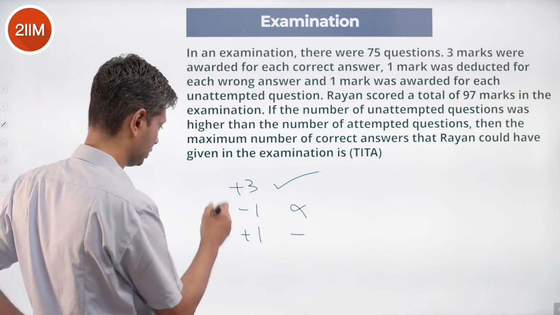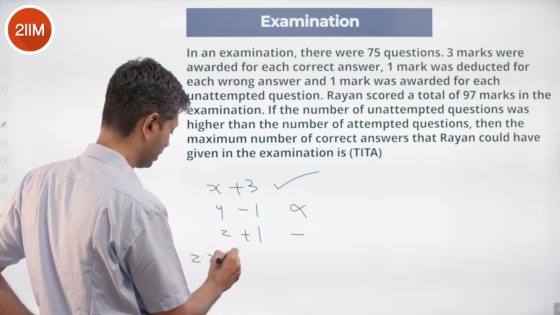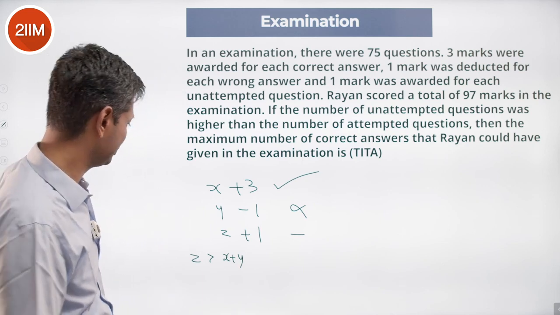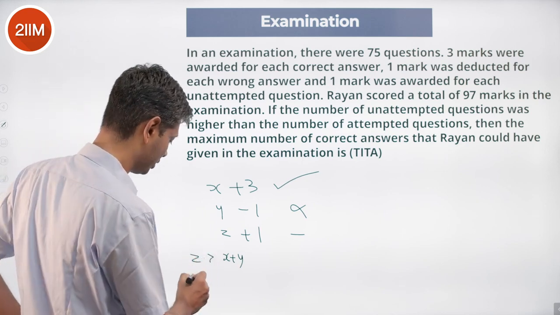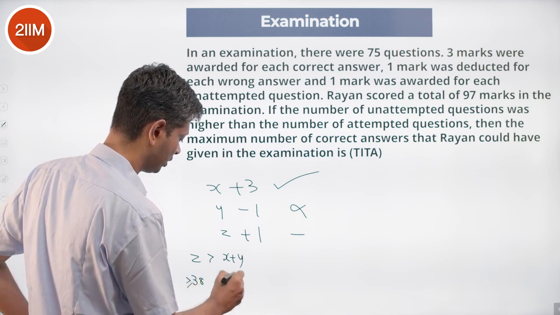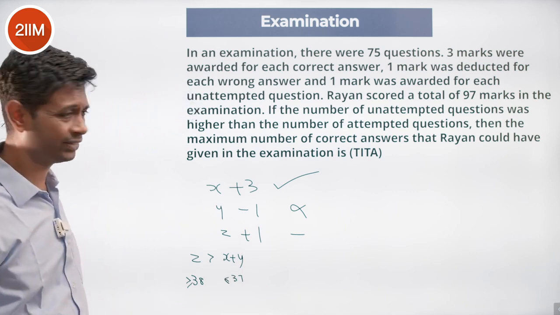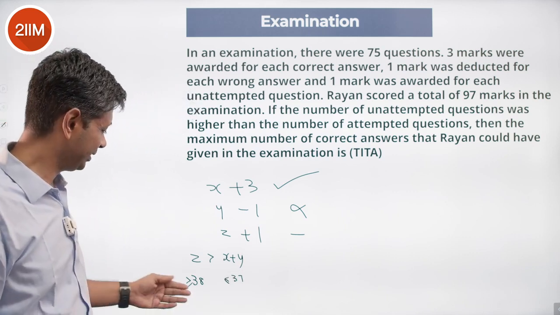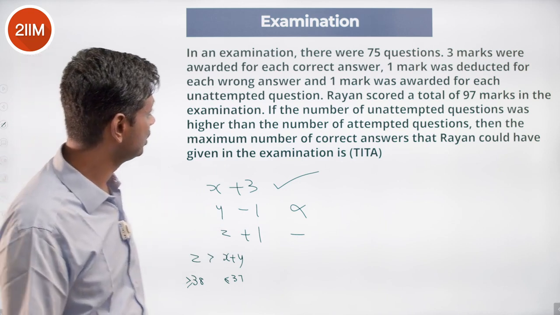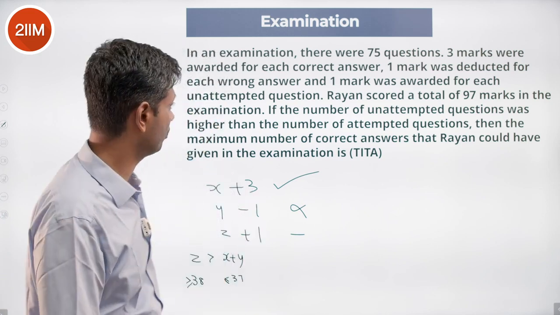Let's say x, y, z. z is greater than x plus y. All 3 put together is 75, so z is more than half of it: 38 or more, and x plus y is 37 or less. x plus y could be 37, z could be 38. At least 38 questions were unattempted. And that's what we know.